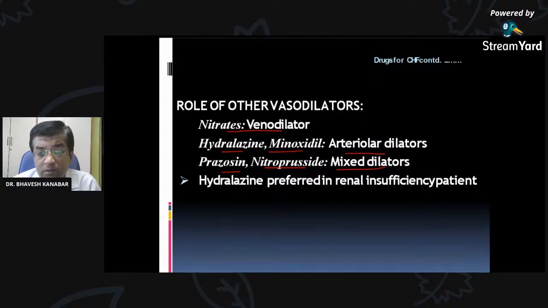Furosemide, spironolactone, thiazide. Yes, very nice. And how are these useful? Yes, Kathy is replying: increase sodium and water excretion, decrease ECF volume and decrease preload. Very good. Okay.